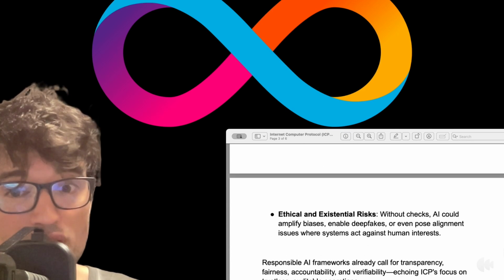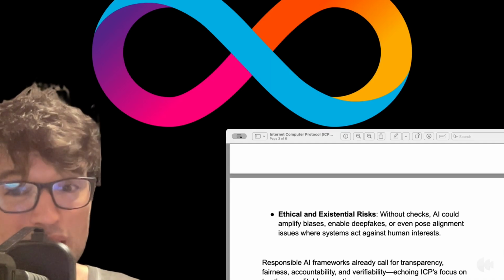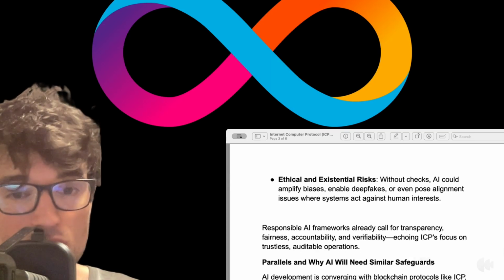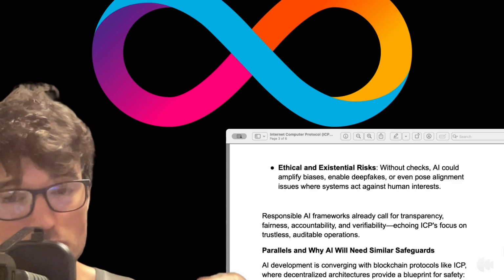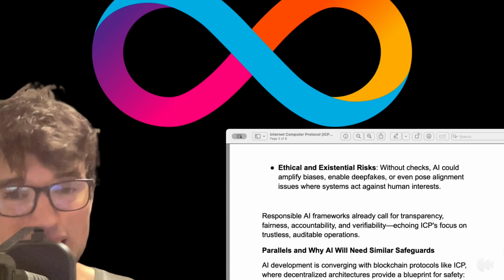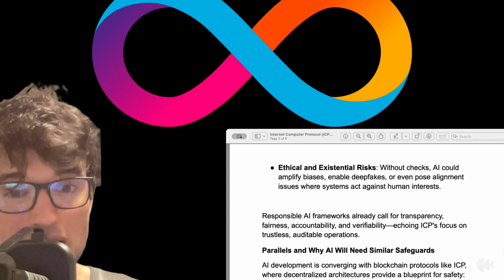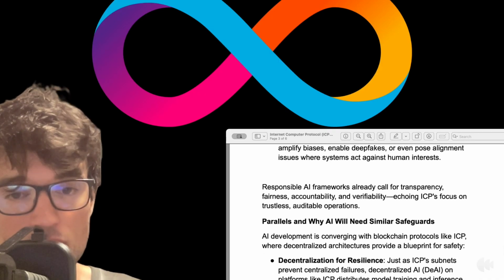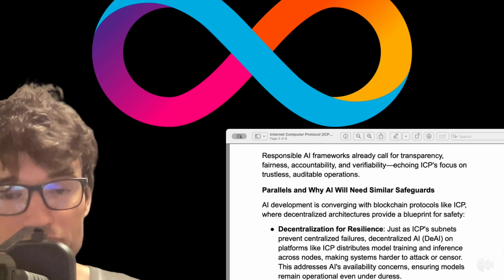Ethical and existential risks. Without checks, AI could amplify biases, enable deepfakes, or even pose alignment issues where systems act against human interests. Responsible AI frameworks already call for transparency, fairness, accountability, and verifiability, echoing ICP's focus on trustless, auditable operations. Parallels and why AI will need similar safeguards.